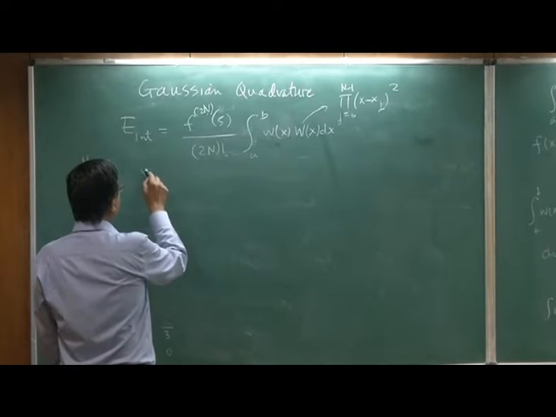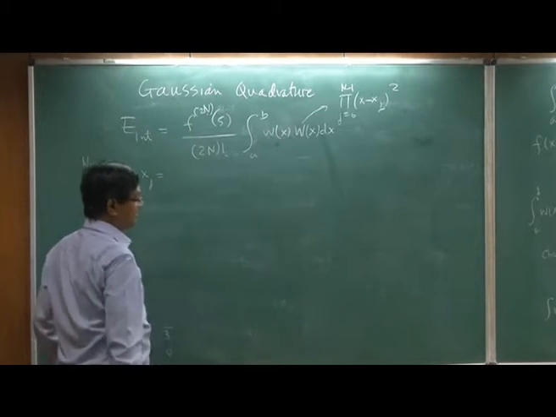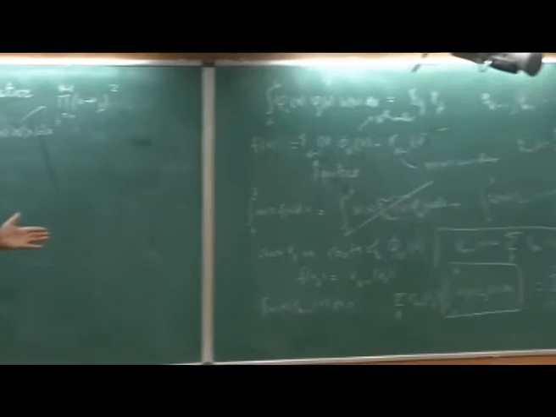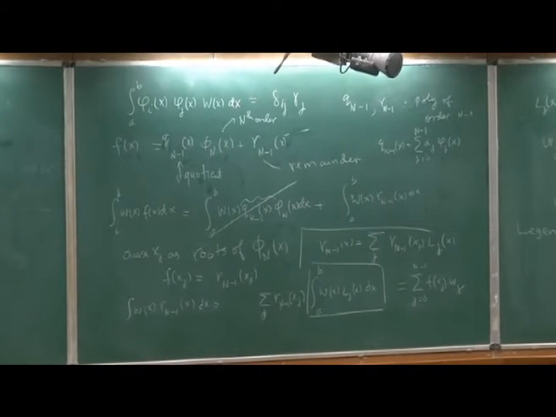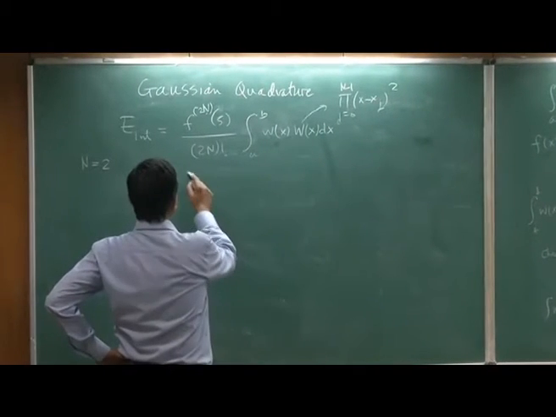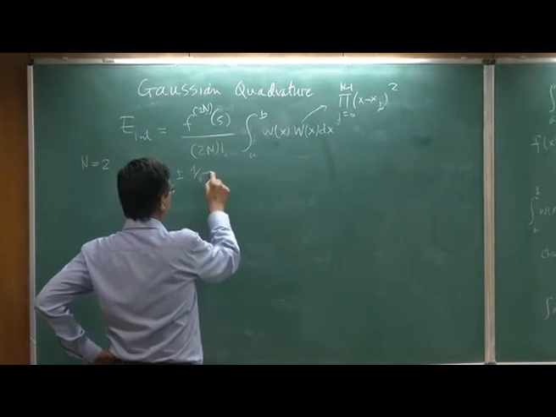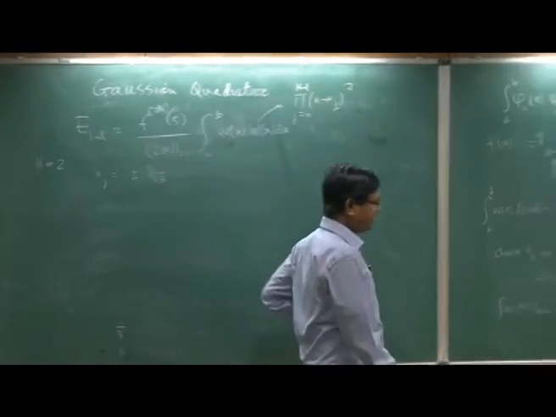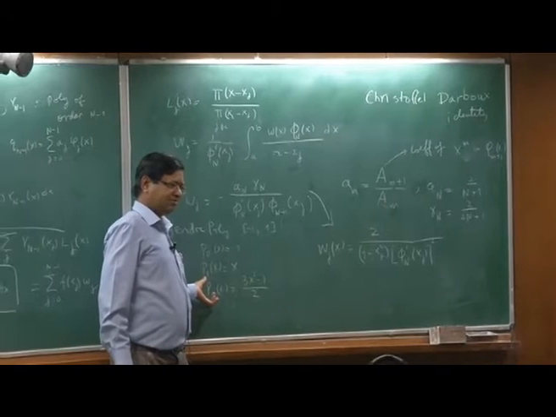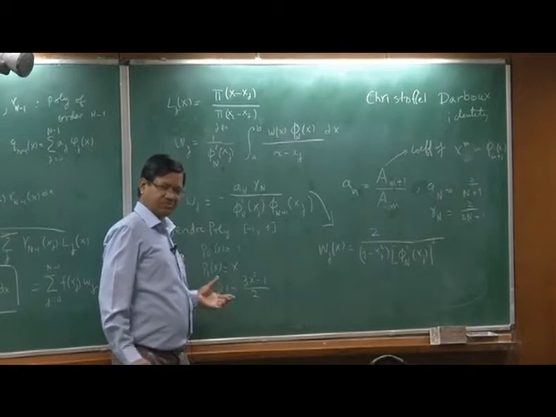So what are the abscissas, xj's? It should be the roots of p2 or phi 2. So what is the root of that one? Just set it to 0 and you will get plus minus 1 by root 3. So these are the roots.